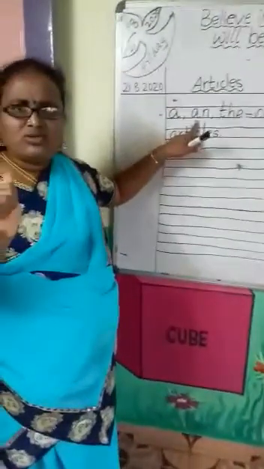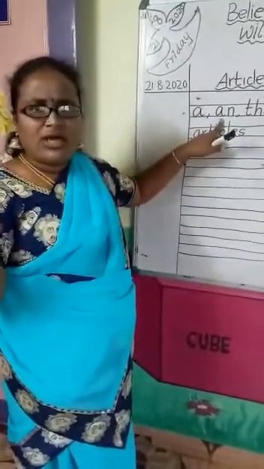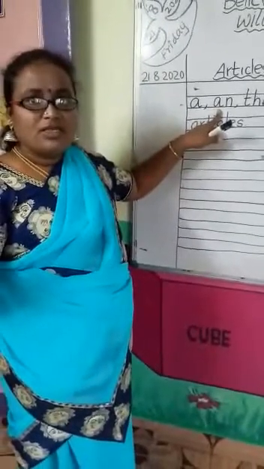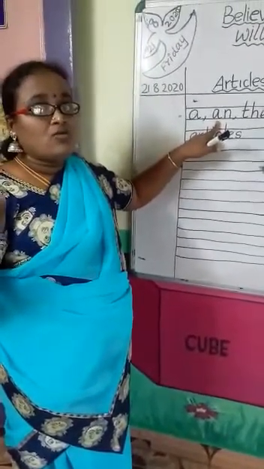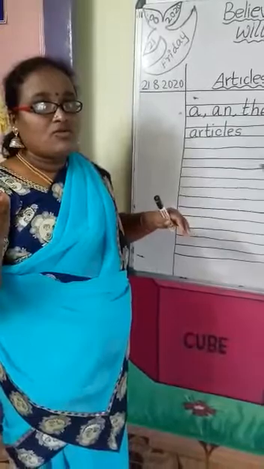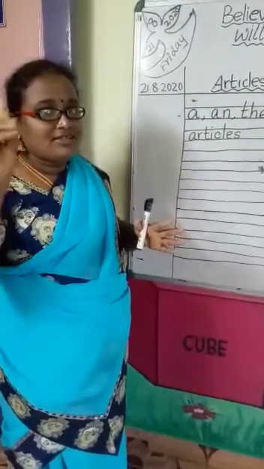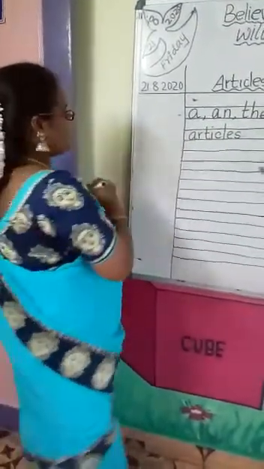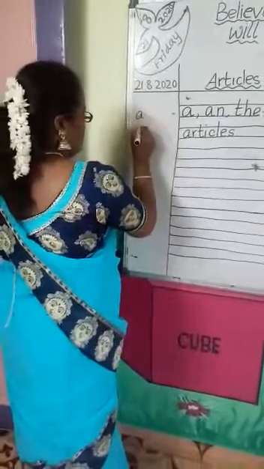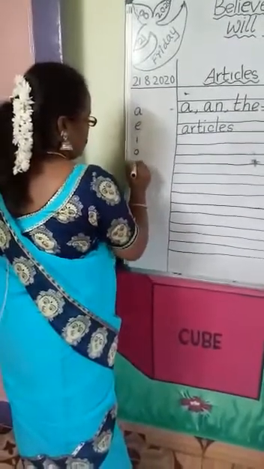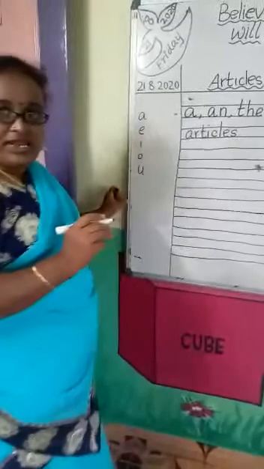So, where will you use an, dear? See, what is a vowel letter? What are the vowel letters? A, E, I, O, U. These are the vowel letters.